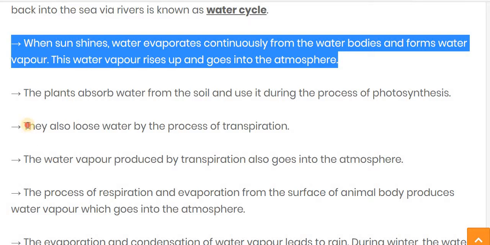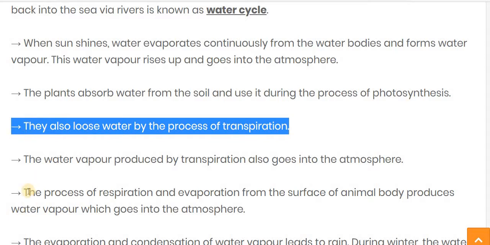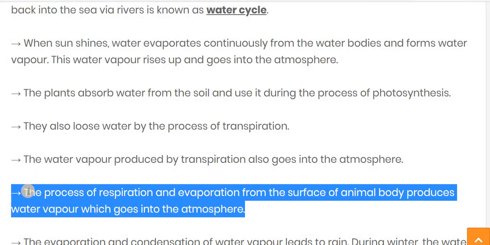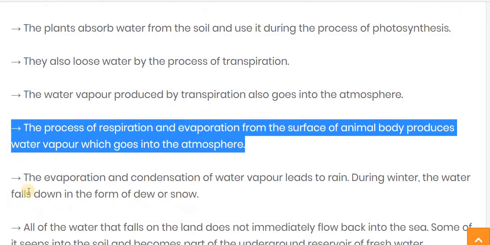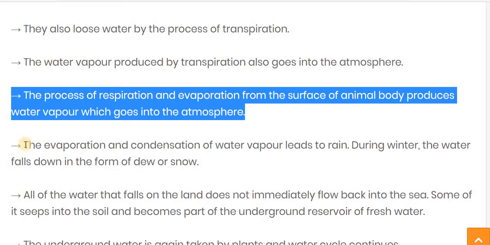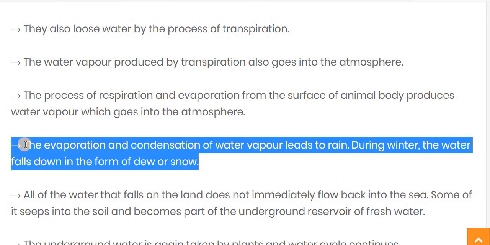The second is the transpiration process. Third is respiration and evaporation from the surface of the animal body, which also produces water vapor that goes upward into the atmosphere. Now, the evaporation and the condensation of water vapor lead to rain.